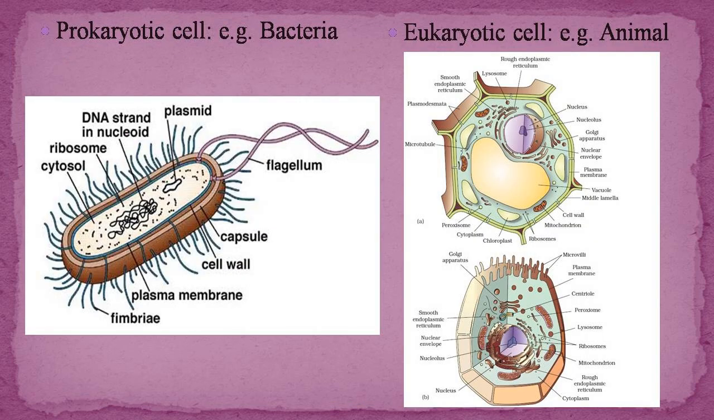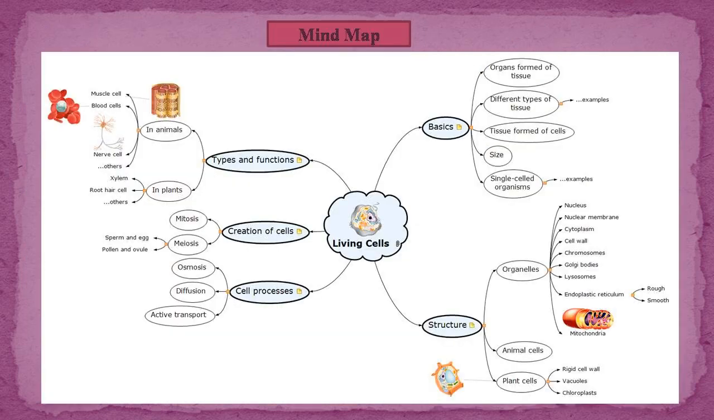Now these are the structures of a prokaryotic cell like bacteria and a eukaryotic cell like plant cell and animal cell.